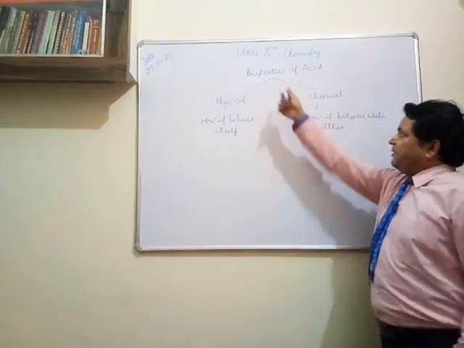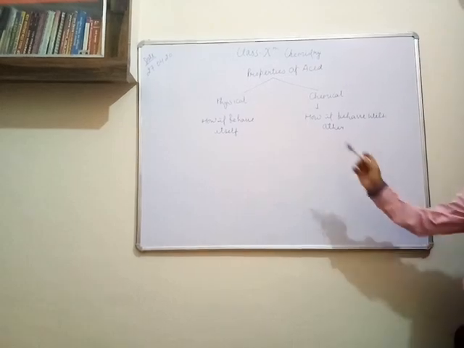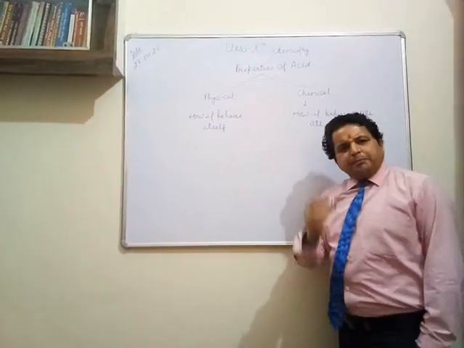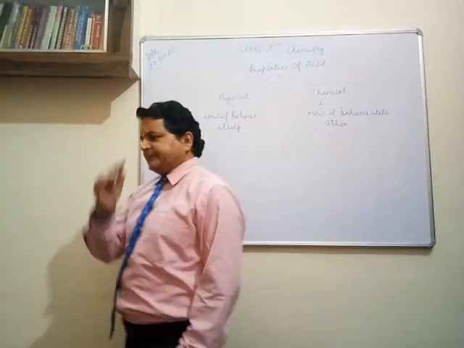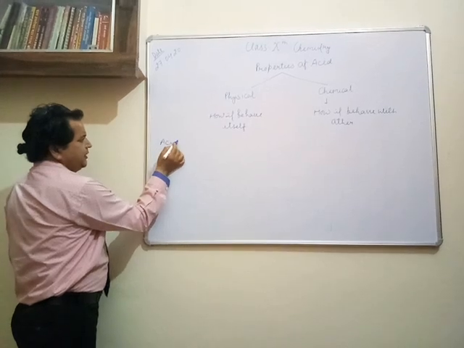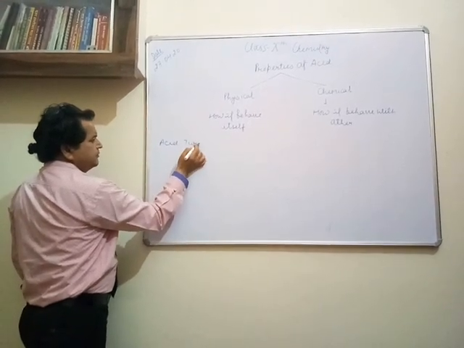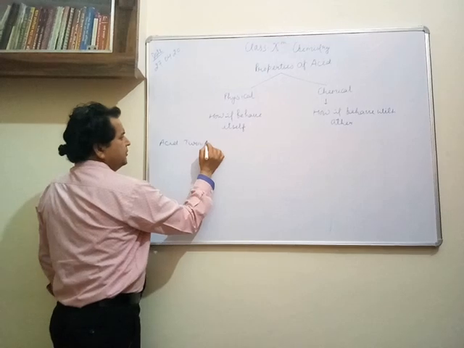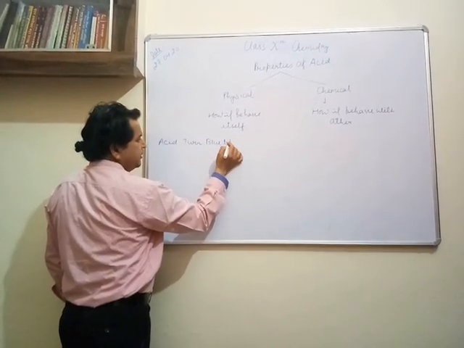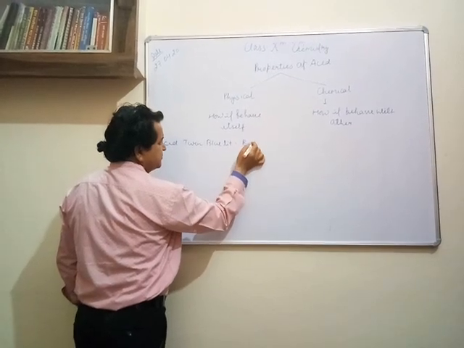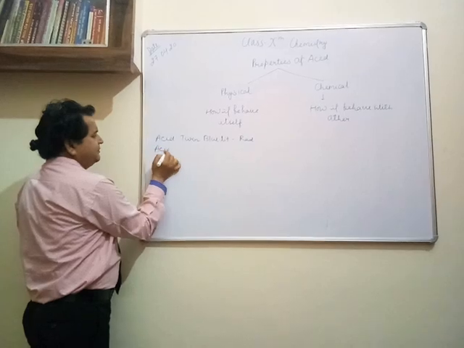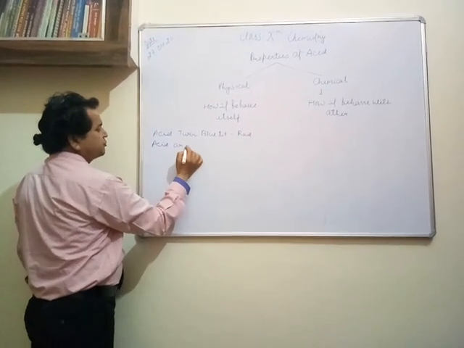Here we are talking about the properties of acid, in which we have the physical and the chemical properties. If I talk about the physical properties of acid, just like in the last lecture I told you, acid turns blue litmus into red, right? Acids are corrosive in nature.